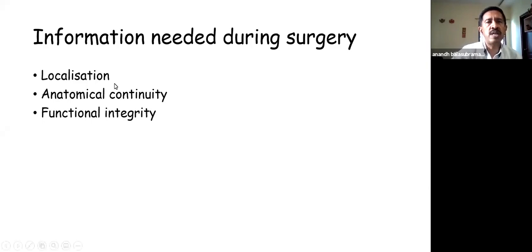So what information do we really require during surgery? One is localization. We need to know where these tracts or nuclei are, especially if they are in the path of our approach, so that our approach is safe and we don't damage the important structures as we go through to reach the pathology. Next is to maintain the anatomical continuity. So we need information on whether the tracts and the nerves are continuous as we are operating, whether the anatomical continuity is maintained.